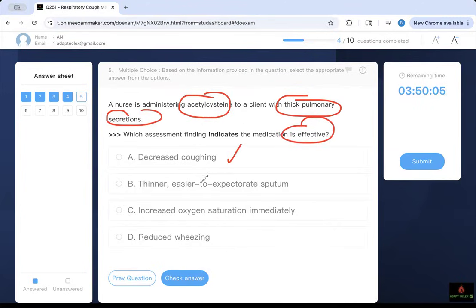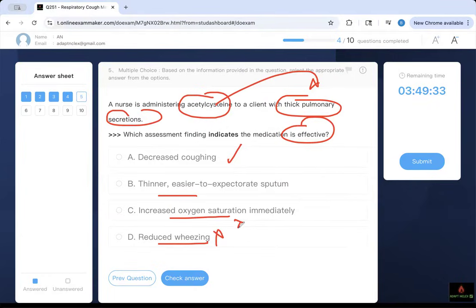Decrease cough, thinner, easier to get rid of, increase oxygen saturation immediately, and reduce wheezing. You see, there's a bunch of traps there. Don't fall for them. Just go for the buzzword. Just because you saw wheezing doesn't mean you got to pick it. Patient has pneumonia, but what is the problem? The medication is getting rid of the secretion, not about wheezing, because it does not affect your airway. It's not albuterol. Don't pick it.